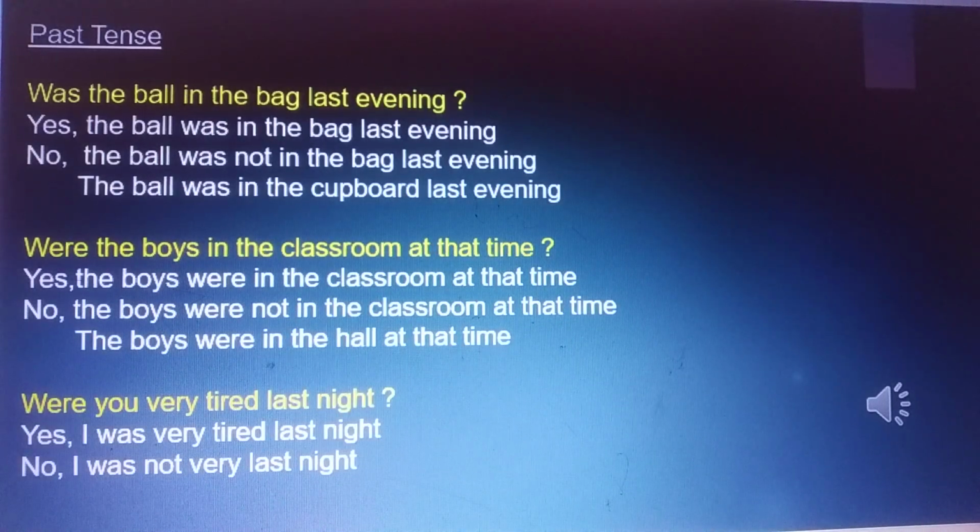Was the ball in the bag last evening? Yes, the ball was in the bag last evening. No, the ball was not in the bag last evening. The ball was in the cupboard last evening. Were the boys in the classroom at this time? Yes, the boys were in the classroom at this time. No, the boys were not in the classroom at this time. The boys were in the hall at this time.